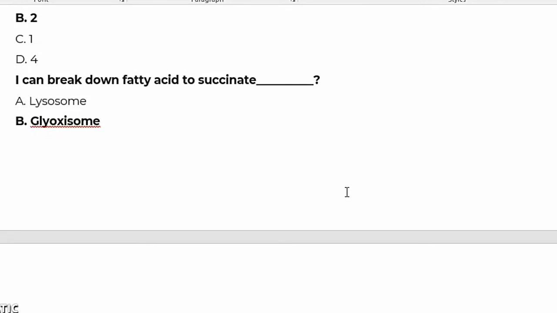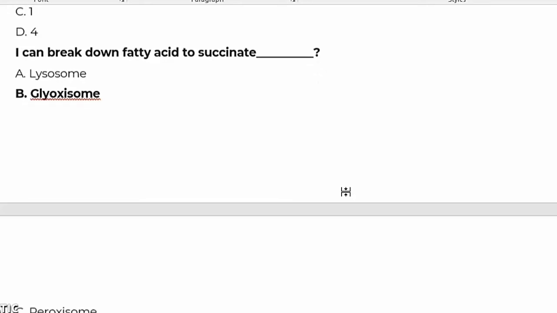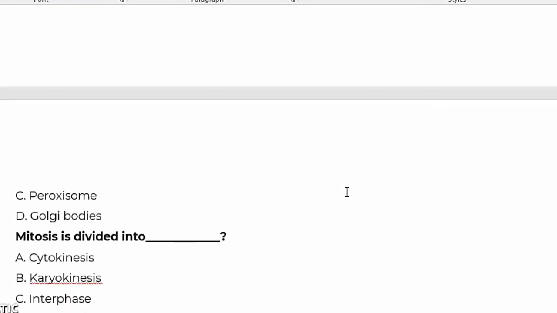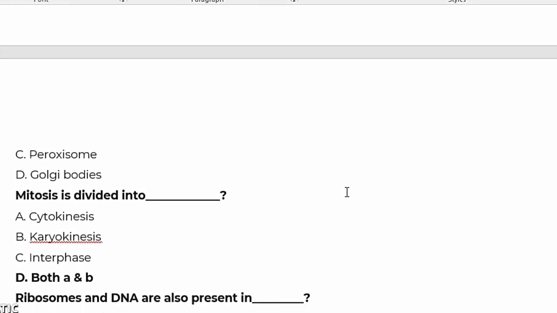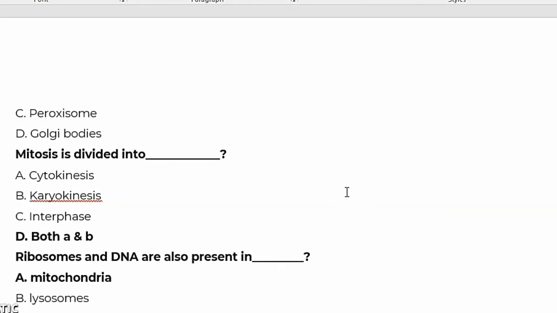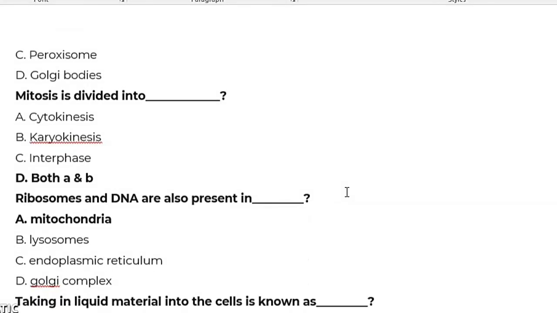It can break down fatty acid to succinate. The right answer is glycosome. Mitosis is divided into dash. Both A and B, that is, cytokinesis and karyokinesis. Mitosis can be divided into cytokinesis and karyokinesis. Ribosomes and DNA are also present in dash.